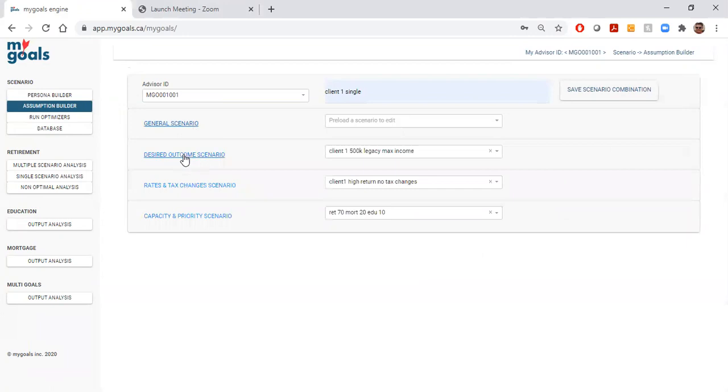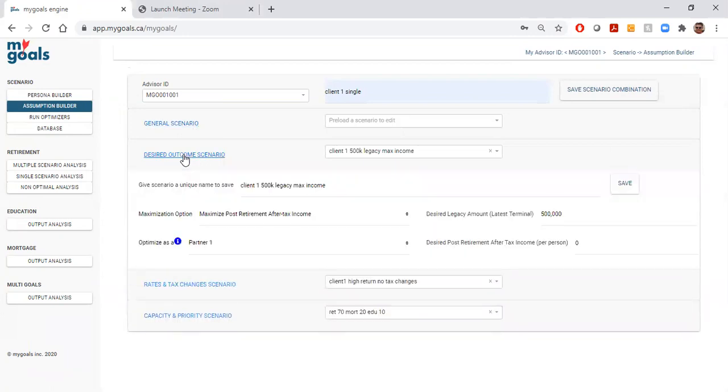Let's go on to the next building block, desired outcome scenario. This is where the brains of the optimization starts. We can optimize within retirement a combination of after-tax income and legacy. In this case, what we're doing is we're saving towards a legacy of $500,000, after which we're going to maximize after-tax income.